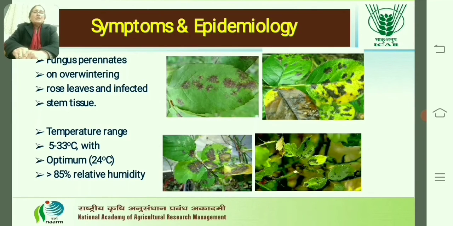The fungus perennates and overwinters after causing the infection on the rose leaves and infected plant debris, as well as on the stem tissues which they infect. And the optimum temperature is 24.